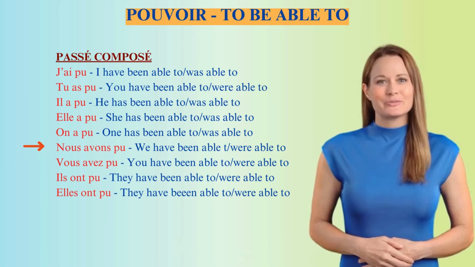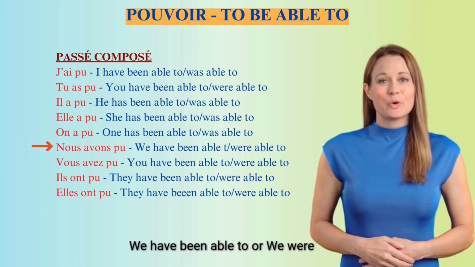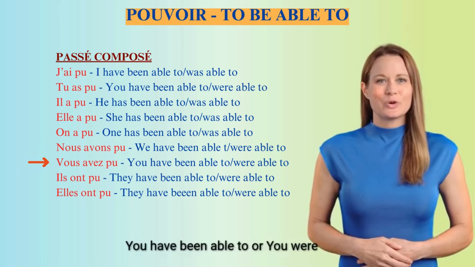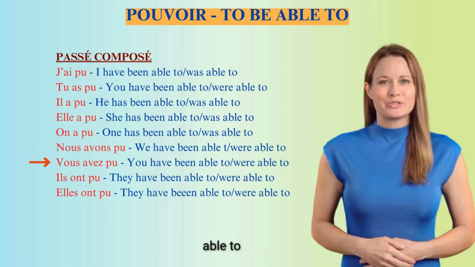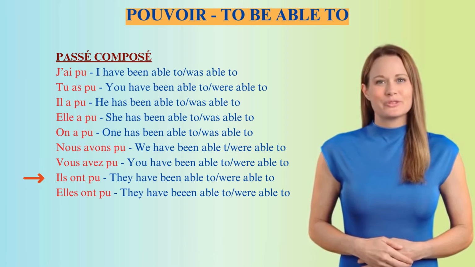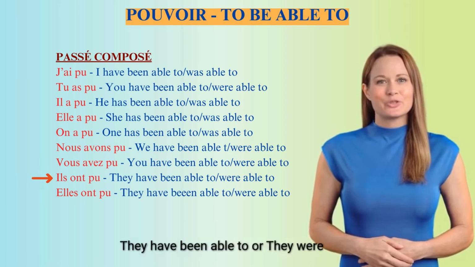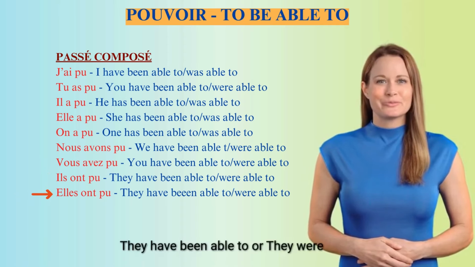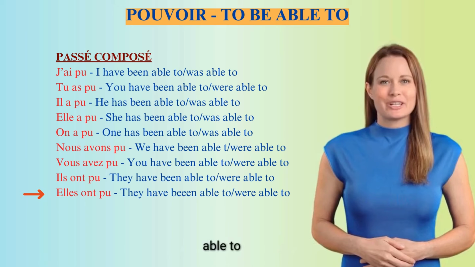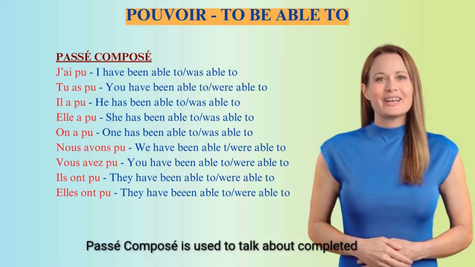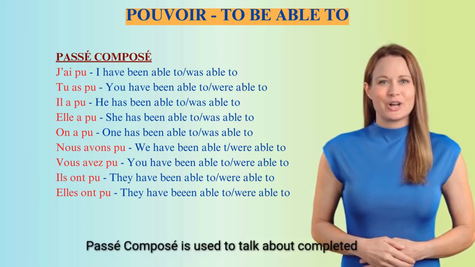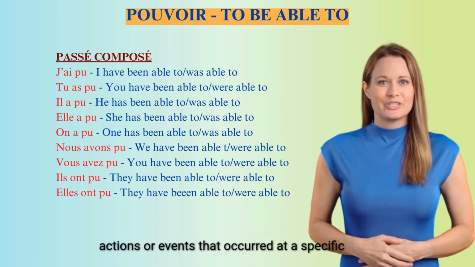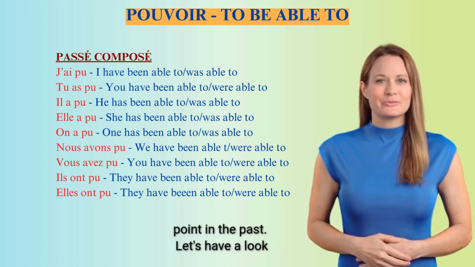Nous avons pu. We have been able to or we were able to. Vous avez pu. You have been able to or you were able to. Ils ont pu. They have been able to or they were able to. Elles ont pu. They have been able to or they were able to. Passé composé is used to talk about completed actions or events that occurred at a specific point in the past.